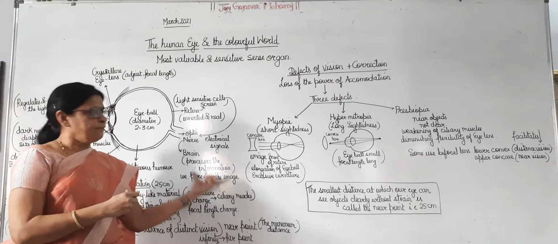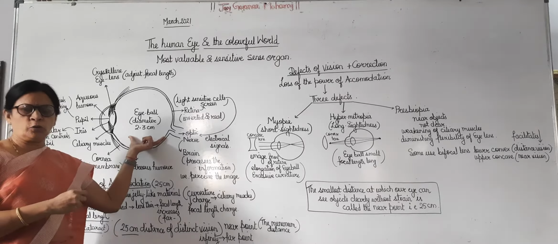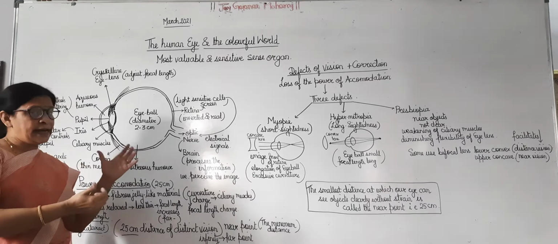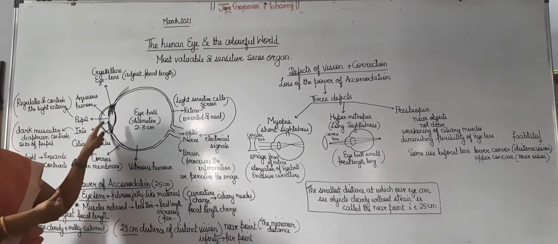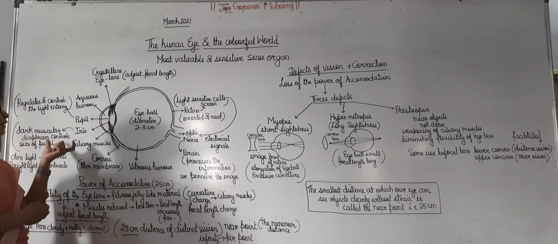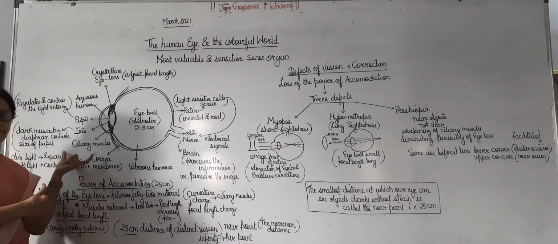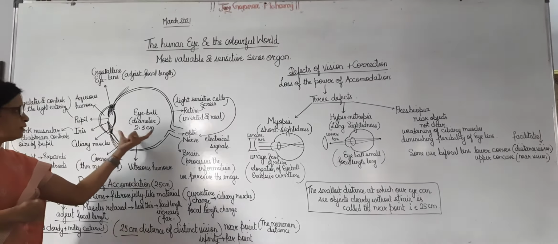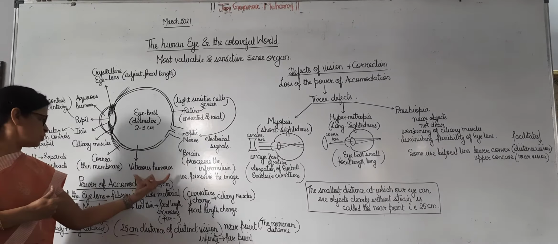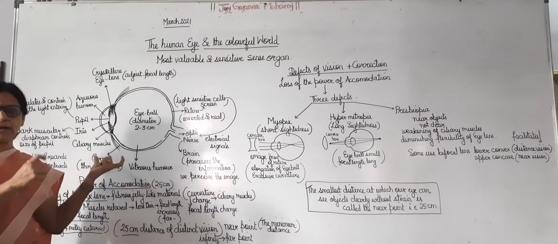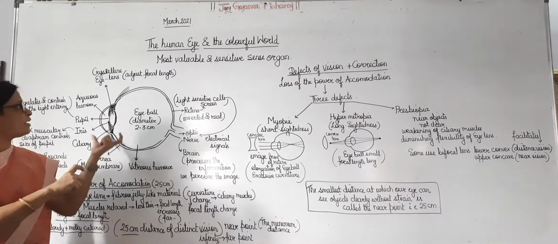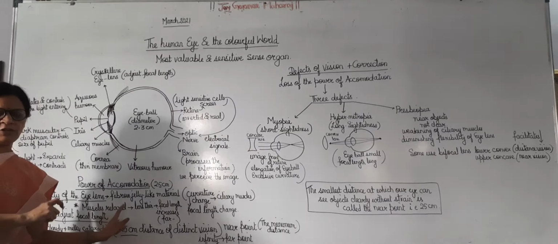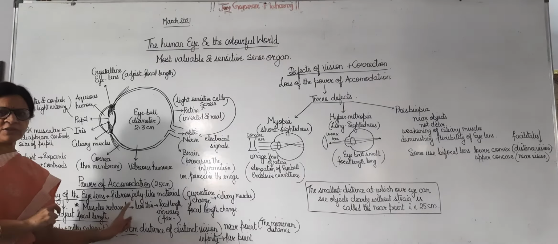So in short, remember, the eyeball has a diameter of 2.3 centimeters. The outermost covering of the eye is known as the cornea. Light enters the eye through the pupil. The pupil size is controlled by the iris, which is a dark muscular diaphragm. In front, the liquid is known as aqueous humor, and in the eyeball the liquid is known as the vitreous humor. The ciliary muscles control the focal length of the crystalline lens, which is made up of a fibrous, jelly-like substance.